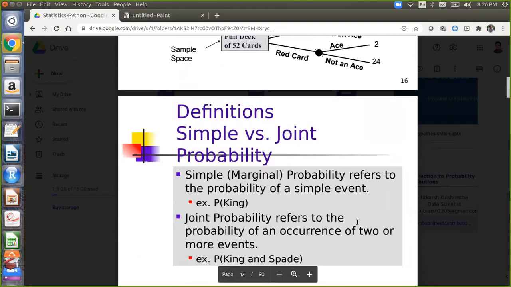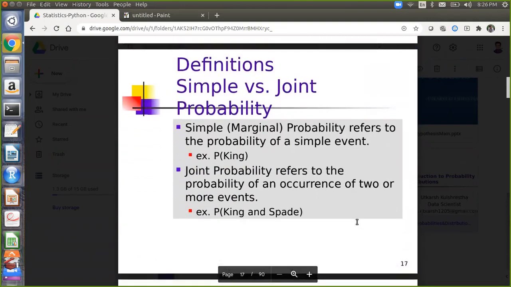Another set of definitions; a lot of definitions will come today in probability. Simple probability refers to the probability of a simple event, for example, the probability of a king. For a non-simple event or joint event, the probability is referred to as joint probability. For example, I want to withdraw a card which is king as well as spade from the deck of cards. So it should be from both of these sets, otherwise my condition will always be wrong.